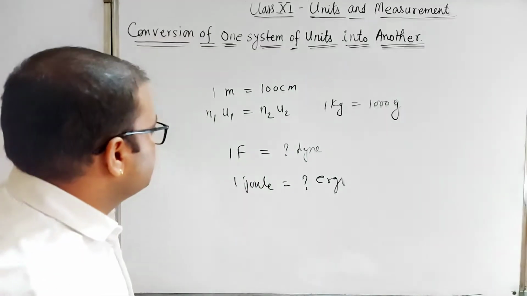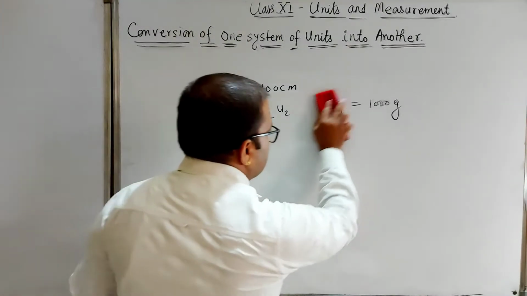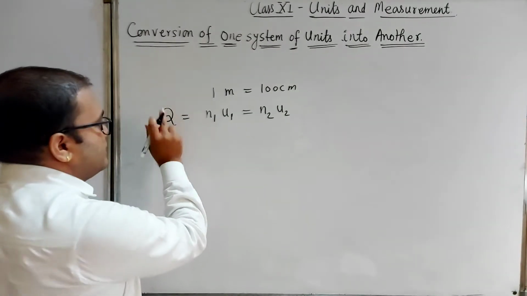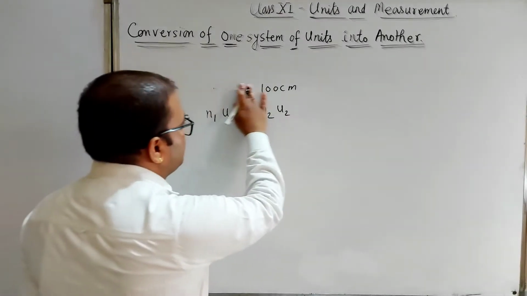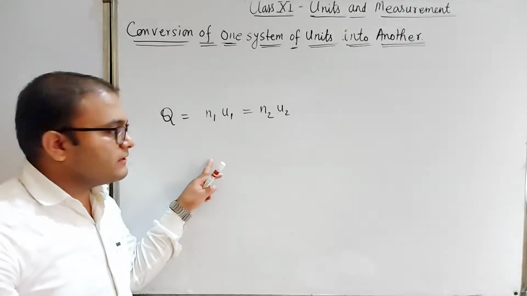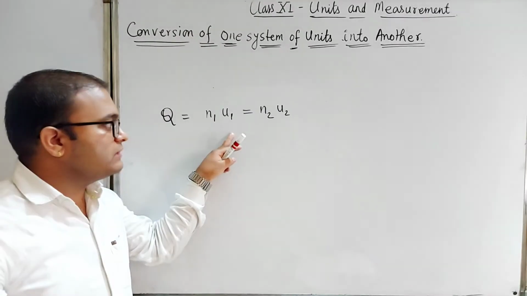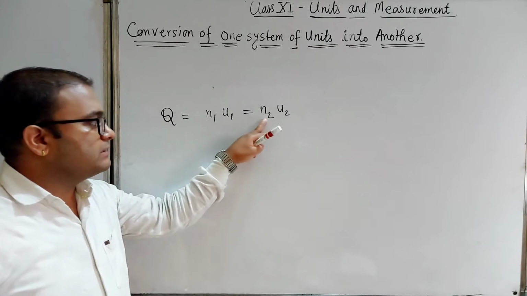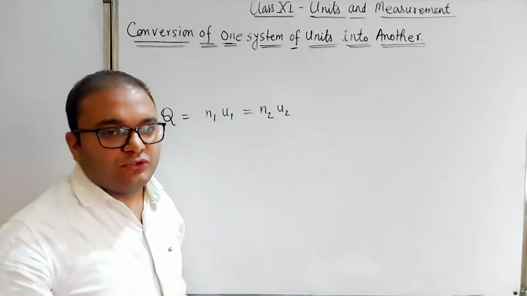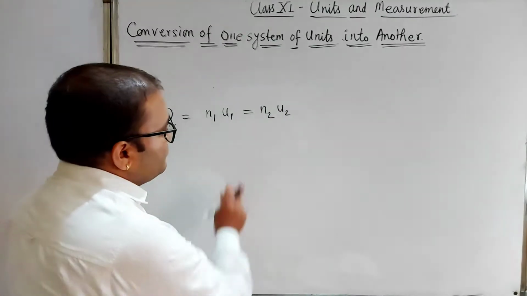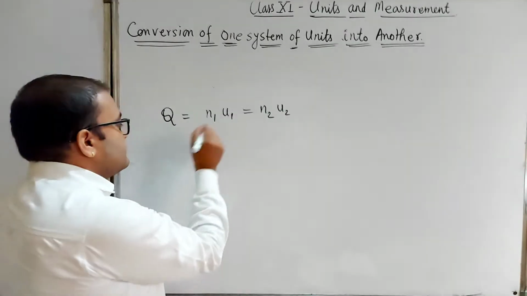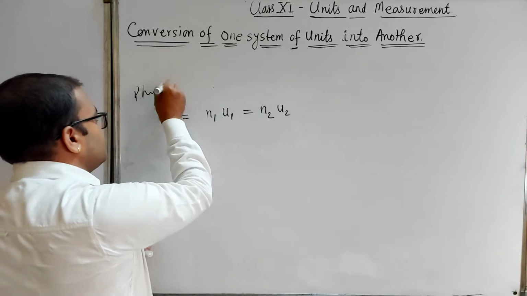So in this case, how can we represent that generally? In a system of units, we can write any physical quantity Q as n1 u1 equals n2 u2. Here n1 is the numerical value in the first system of units, u1 is the unit, n2 is the numerical value in another system of units, and u2 is the other unit. Suppose we have to find the value of n2. Q is the physical quantity.